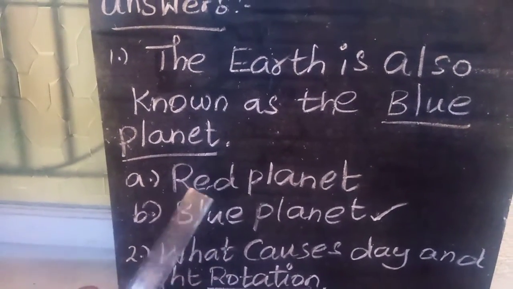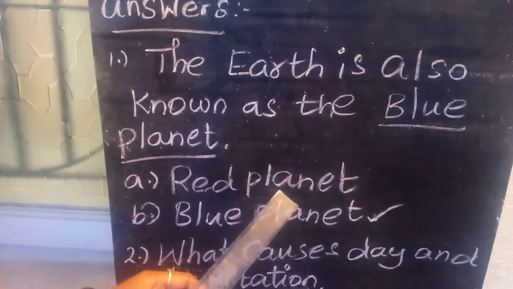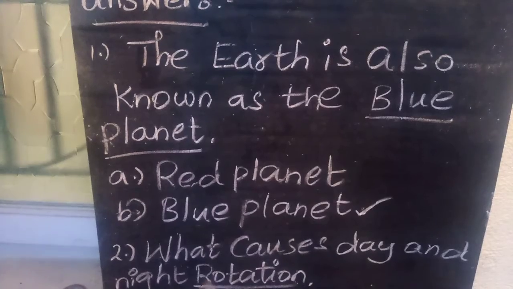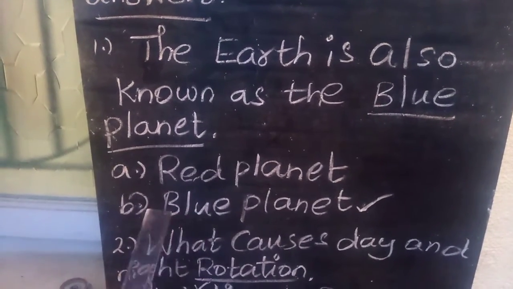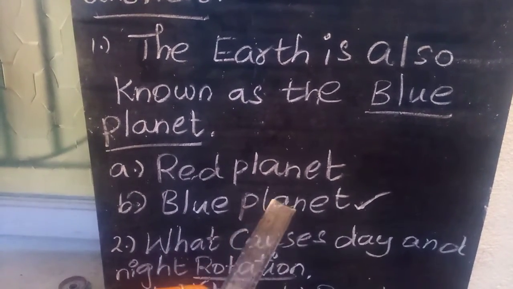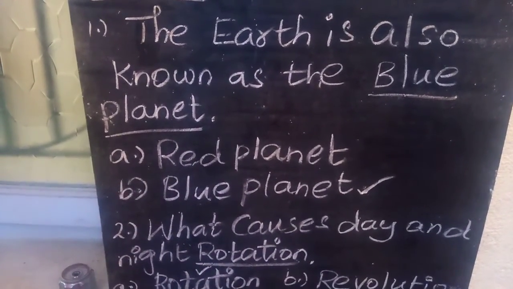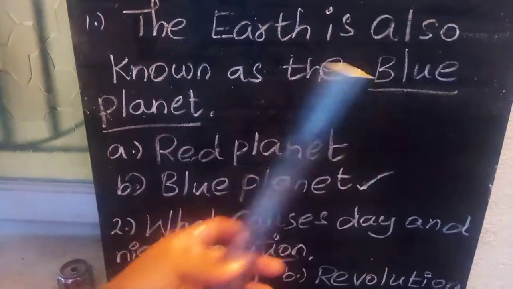Red, spelling R-E-D, red. Planet, P-L-A-N-E-T, planet. And the second option, blue planet, B-L-U-E, blue planet. So the earth is called a blue planet. The answer is blue planet.